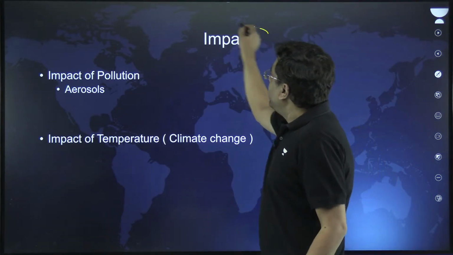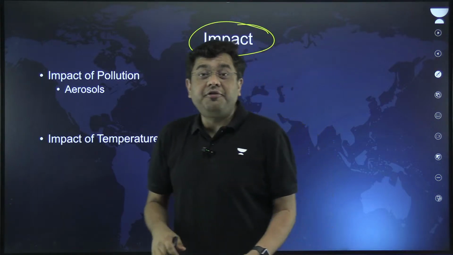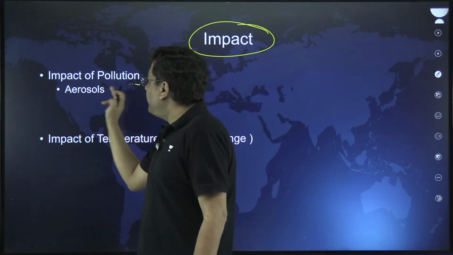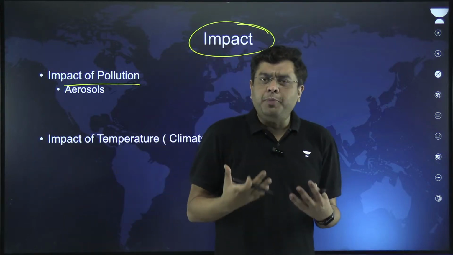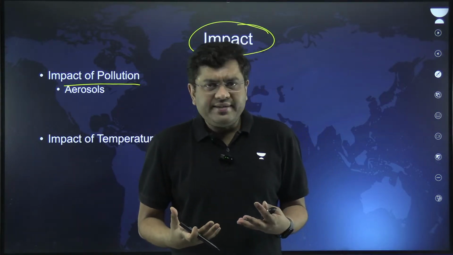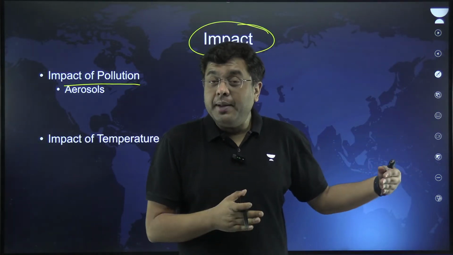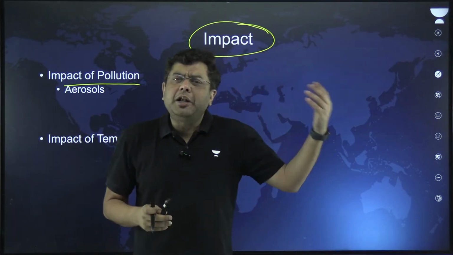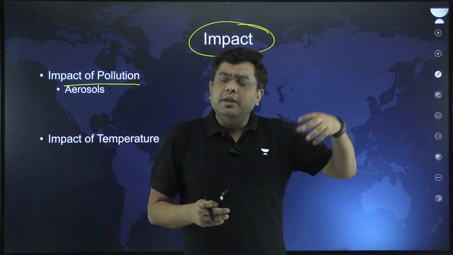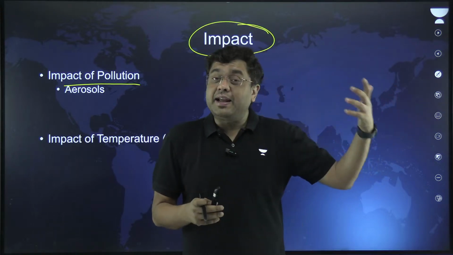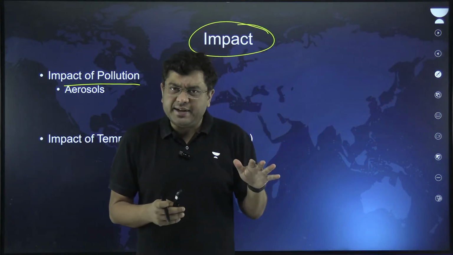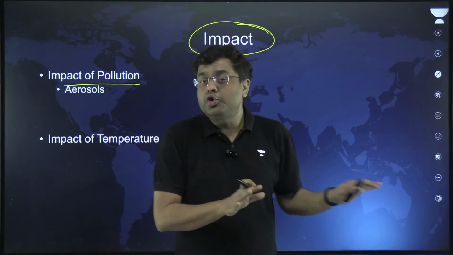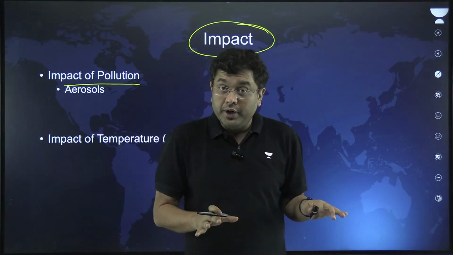But what is the impact that we are facing in India as of now? In India, the problem of pollution is persistent. You would have heard about the air quality index, be it particulate matter or other pollutants like carbon monoxide and sulfur dioxide. Our cities are among the most polluted regions across the world.